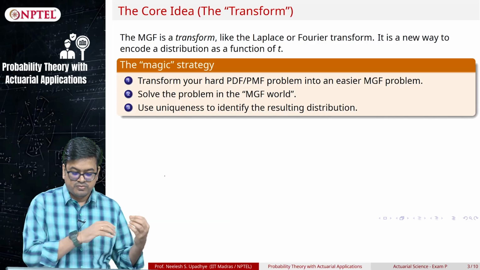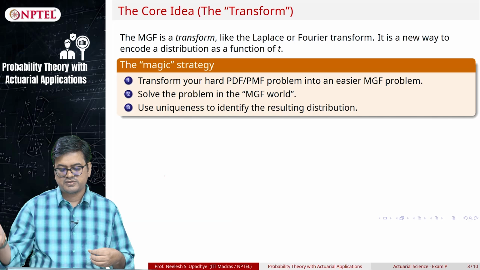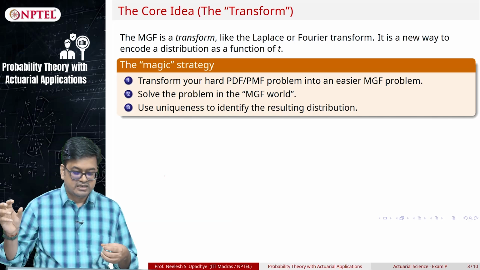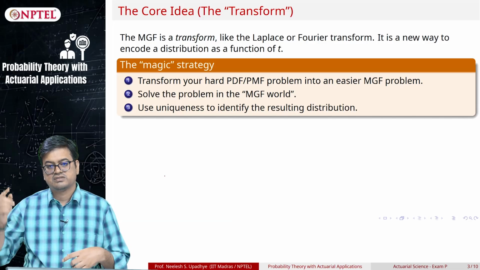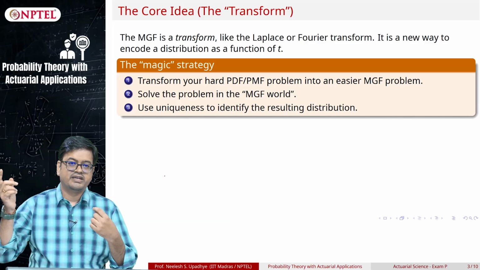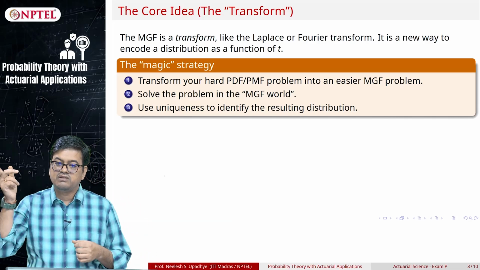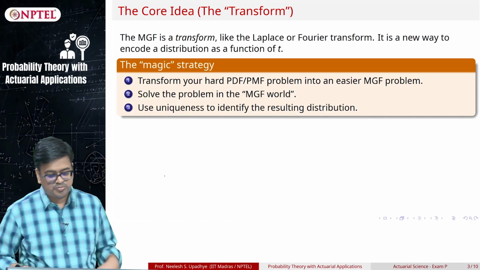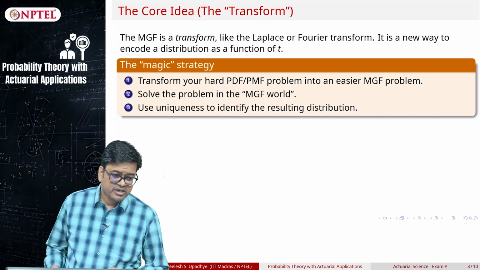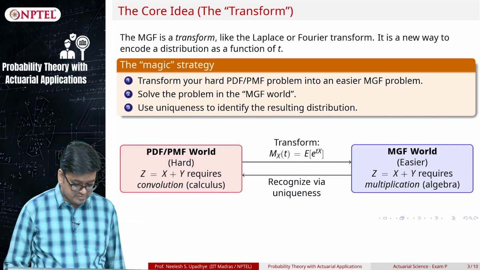Once we apply this MGF technique, the problem will be transferred to the MGF world, and in that MGF world we will appeal to the uniqueness of the MGF for identifying the probability distribution. Then we solve in the MGF world, and guess what that distribution is in our PDF world. So this is the idea, and graphically it can be represented like this.